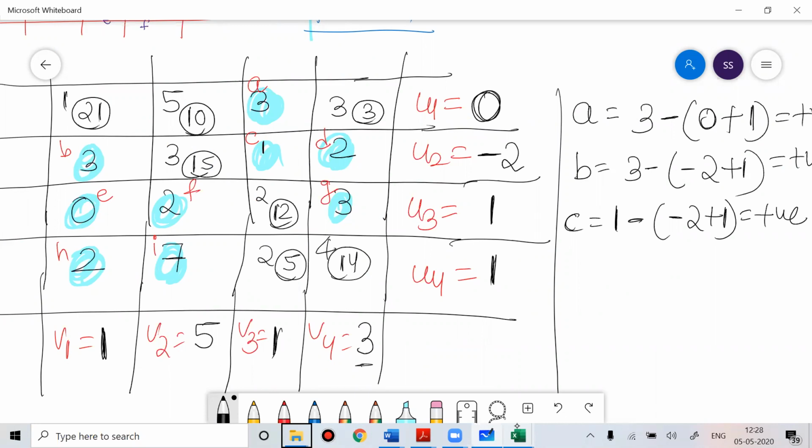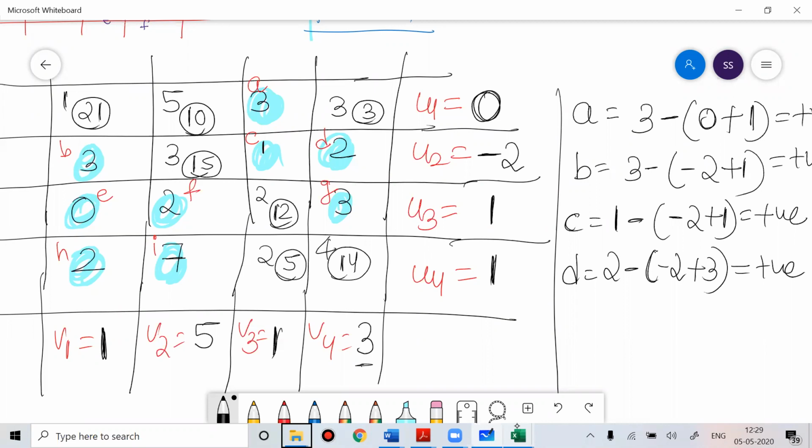Now do for D. D is equal to 2 minus, then it is minus 2, plus 3. So 2 minus of 1, that is positive. Everything you got positive till now. A, B, C, D. So you can check A, you can check B. C is positive, D also positive.